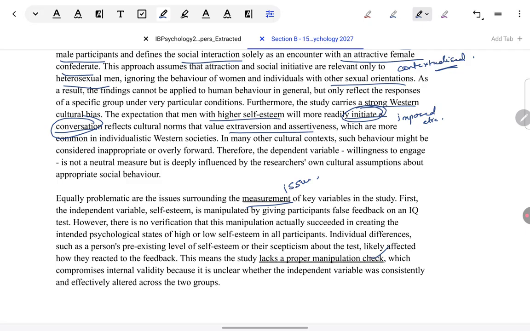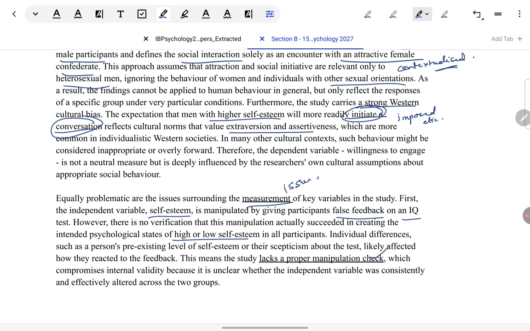Manipulation check. In general, what is a manipulation check or why is it important? No. Directly applying it to the study, and here why there should have been a manipulation check. The researchers believe that self-esteem is being increased or decreased by their false feedback on that fake IQ test. But they didn't try to see whether it really resulted in high or low self-esteem or not.